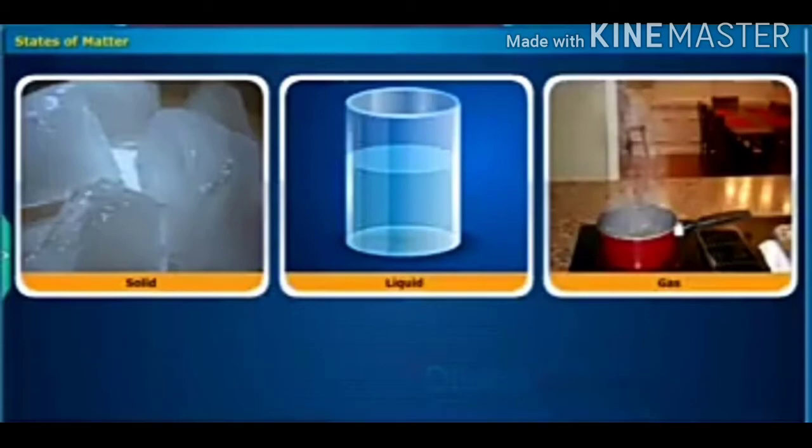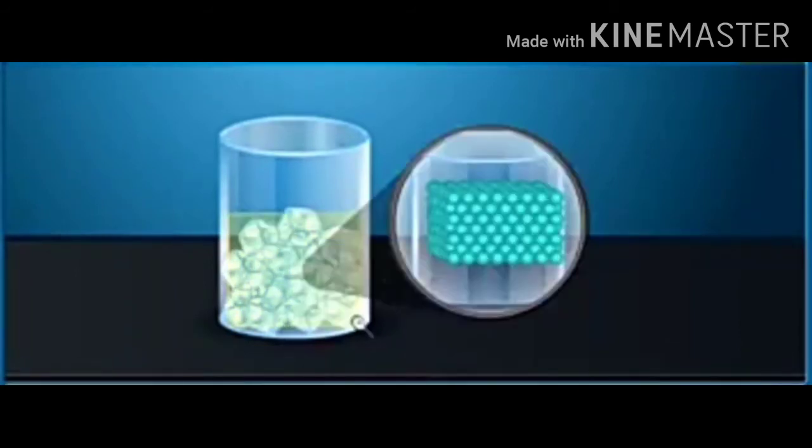First of all, solid. A solid has a certain shape, size, and volume. In this state, the constituent particles are closely, regularly, and tightly packed. The particles cannot move around much, but only vibrate in fixed positions. So that is solid. And next, liquid.